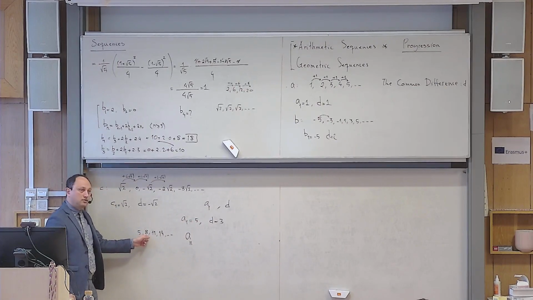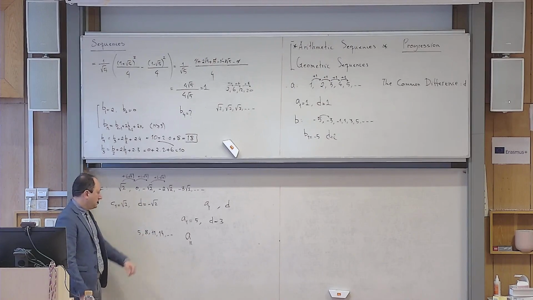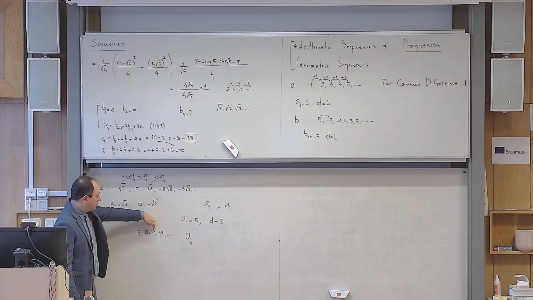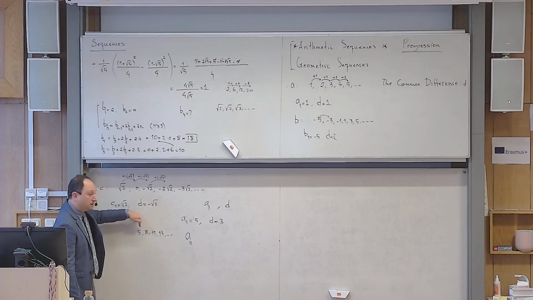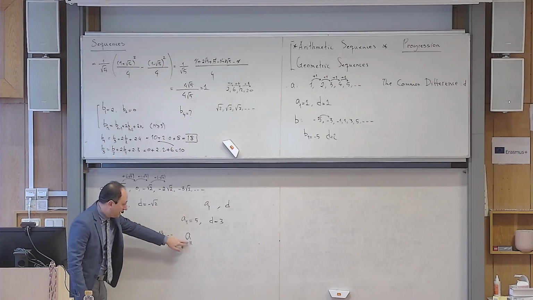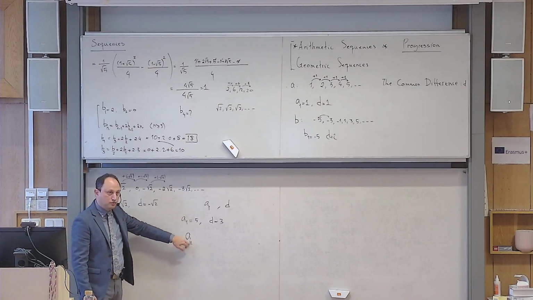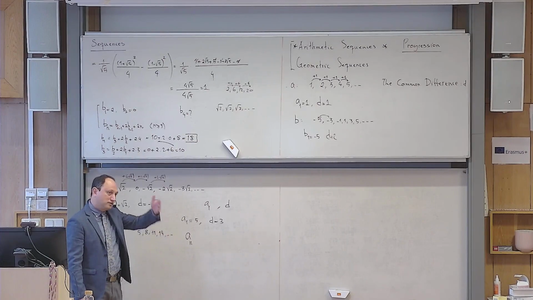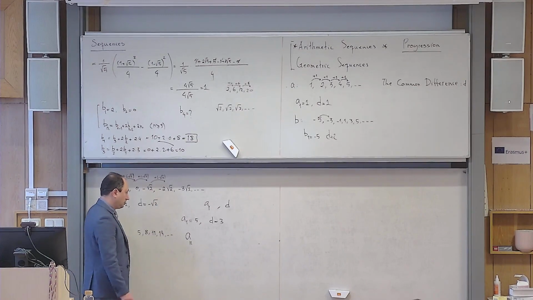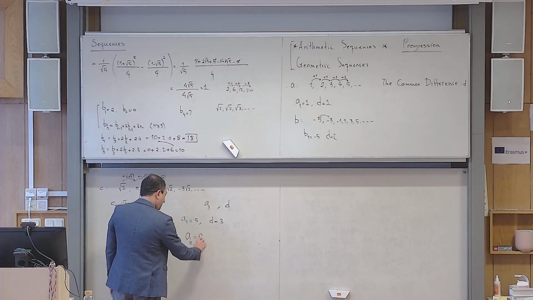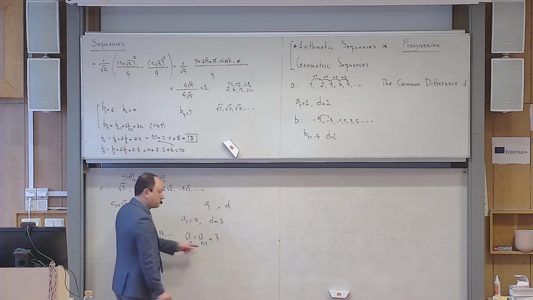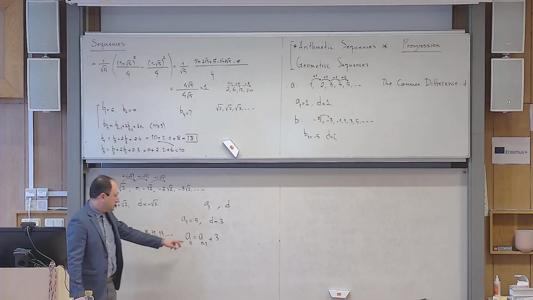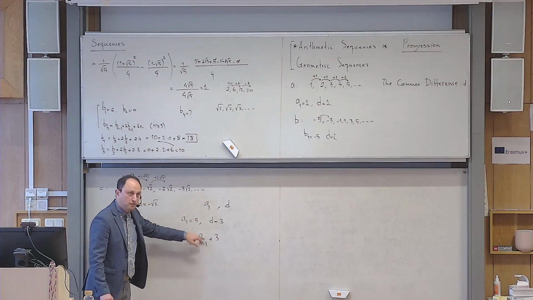So how did you get 8? You add 3 units to 5. How did you get 11? You added 3 units to 8. So for finding the third term, you add 3 units to the second term. For finding the second term, you added 3 units to the first term. So if you want to calculate the term number n, what do you do? You add 3 units to A sub n minus 1, exactly. So that is the recursive definition, yes? A sub n is the previous term plus 3.